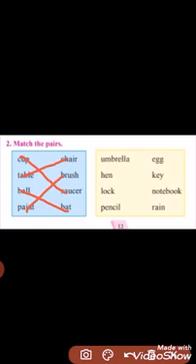UMBRELLA, umbrella, and RAIN, rain. HEN, hen. EGG, egg, hen and the egg. LOCK, lock, and KEY, key, lock and key. PENCIL, pencil, and notebook. NOTE, BOOK, notebook, pencil and notebook.